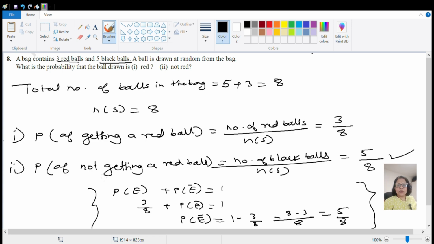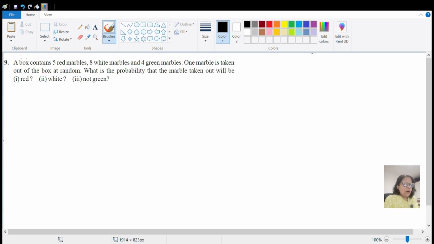Let us go to the next question, question number 9. Now let's start with question number 9. Let us read the question. A box contains 5 red marbles, 8 white marbles, and 4 green marbles. One marble is taken out of the box at random. What is the probability that the marble taken out will be red, white, not green?